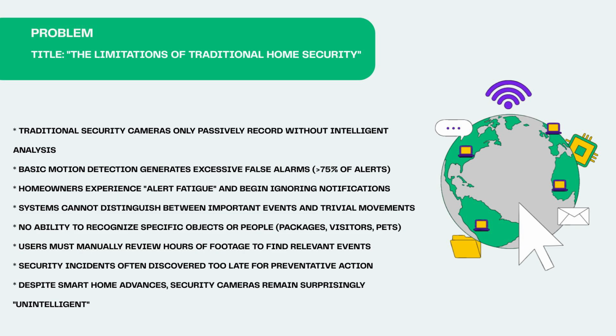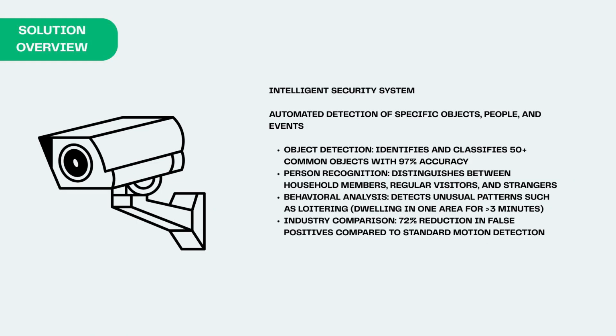Current systems cannot distinguish between important events and trivial movements. A delivery person at your door receives the same alert priority as a branch swaying in the wind. There is no ability to recognize specific objects or people. Packages, pets, or people all register simply as motion detected. This lack of specificity severely limits the system's usefulness.